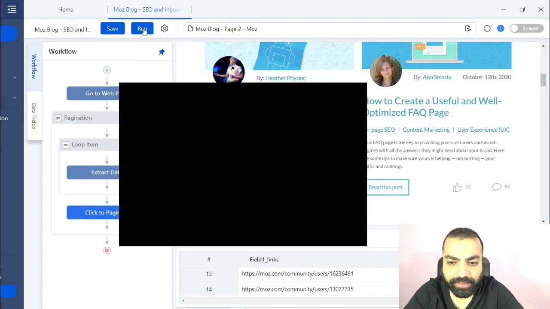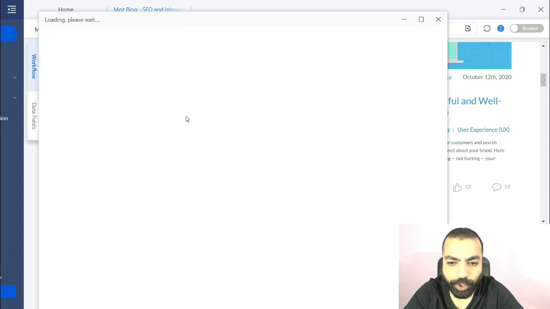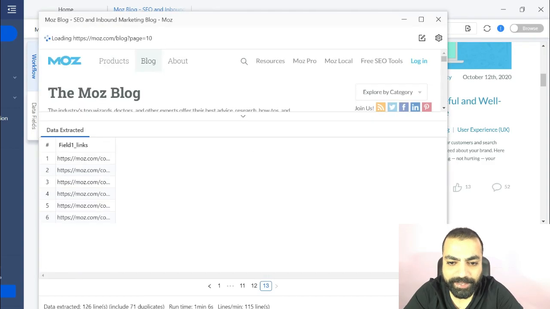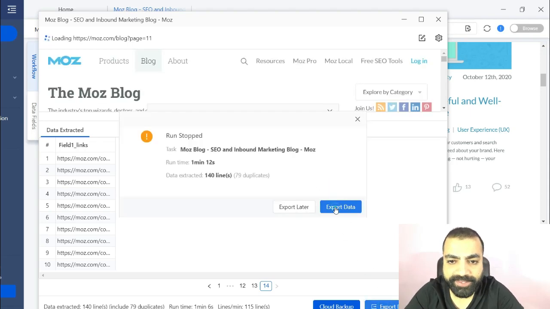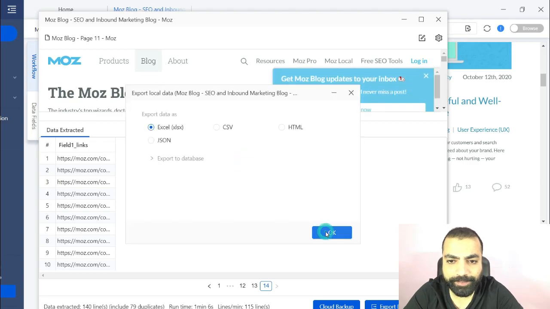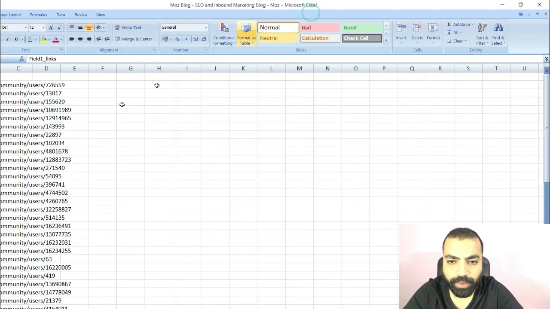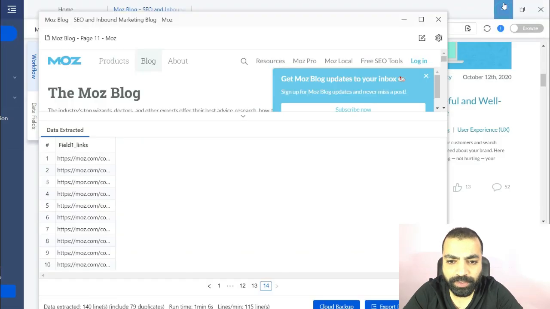Hit run. Then run the task on this device. You will see a new window will pop up and it will start scraping. Once you're done, click on stop run. Export the data. Remove duplicates as the same author has contributed multiple times. Save the Excel file and then open it. You can see the author's link on which we can find their contact information.